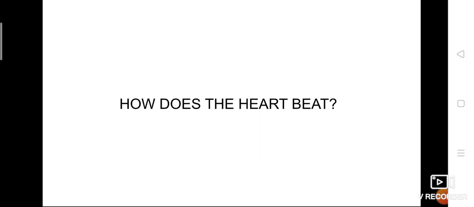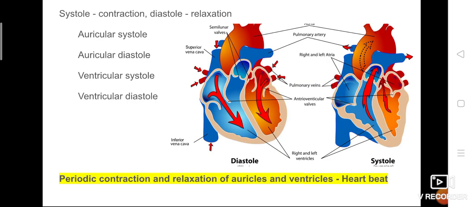During the flow of blood through the heart. So this is nothing but heartbeat. Heartbeat is nothing but the movement of the flow of blood through the heart. At that time, the entire process of contraction and relaxation takes place in the auricles and ventricles. That process is nothing but heartbeat.